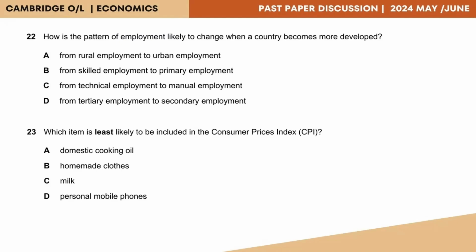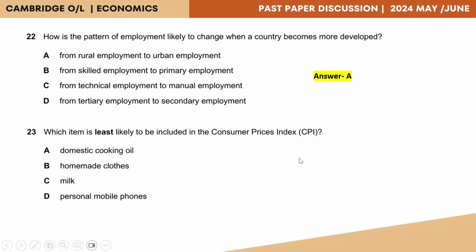That leaves us with option A, from rural employment to urban employment, which is correct. Because as I said, when a country develops, people would move from the villages or from rural areas into cities and towns. So the employment structure would change from people being employed in rural areas to now being employed in urban areas. So the answer for question number 22 would be A.